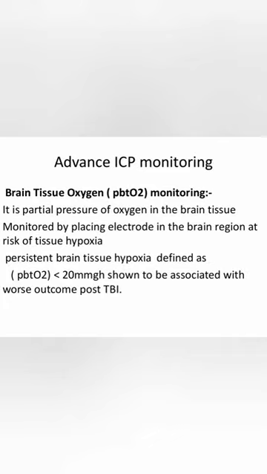The second parameter is brain tissue oxygen monitoring. It is an electrode placed in the brain tissue or brain region that is affected by hypoxia. Persistent hypoxia of the brain is defined as brain tissue oxygen less than 20 mm mercury. It is associated with poor outcome of traumatic brain injury.